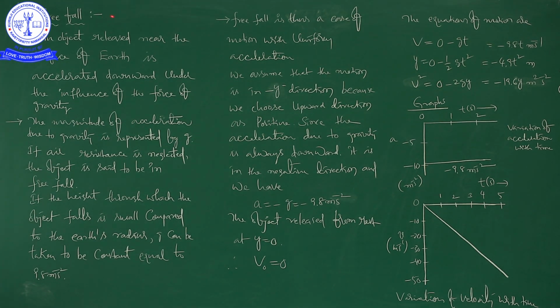But because of the pulling nature of earth, that is gravitation, because of the gravitational property of earth, the stone tries to reach the surface of earth, that is in the vertically downward direction. While dropping the stone, the velocity is 0, which is called the initial velocity.